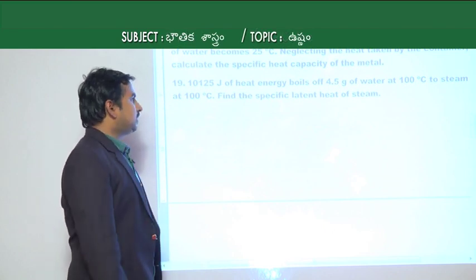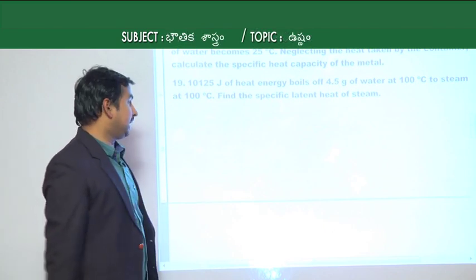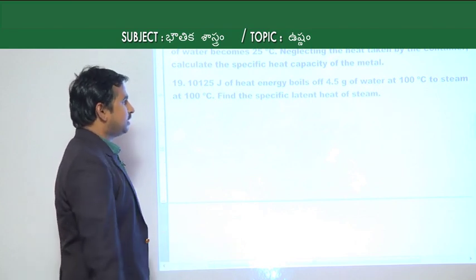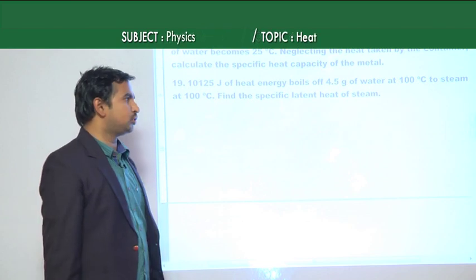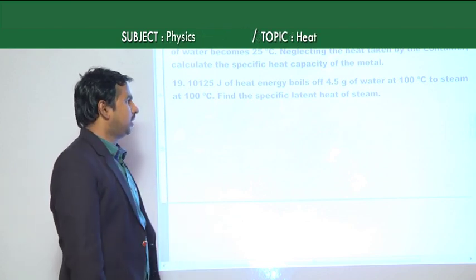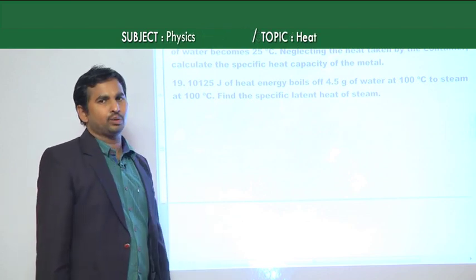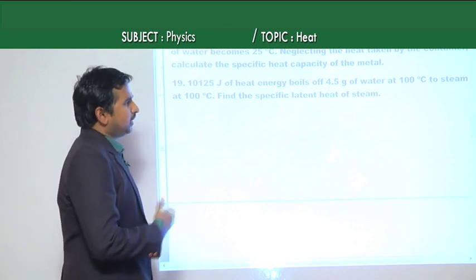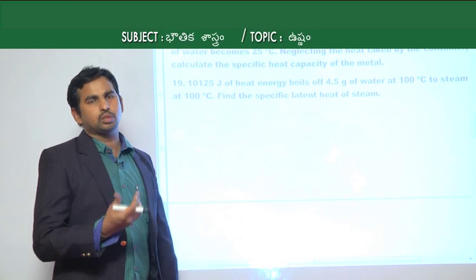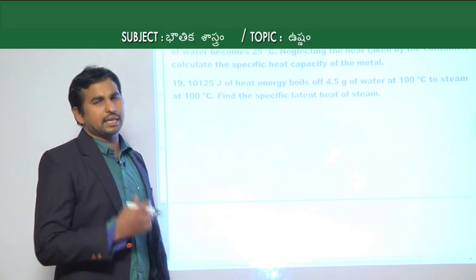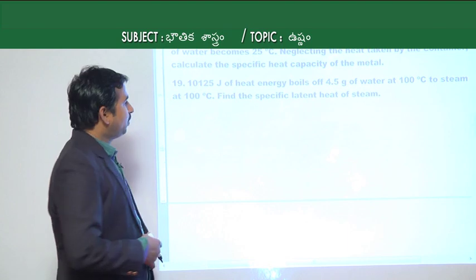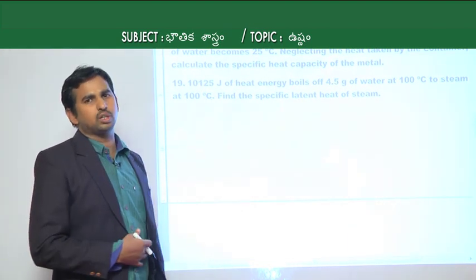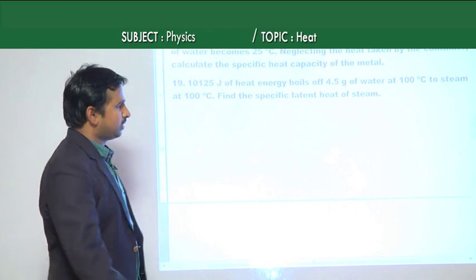And as it is given that it is converting into steam at 100 degrees Celsius, we have to find the specific latent heat of steam, whenever this change of state takes place from water to steam. As the heat energy and mass are directly given, and it is about a change of state, we do not have any change in temperature here. So, we need not consider the specific heat capacity.